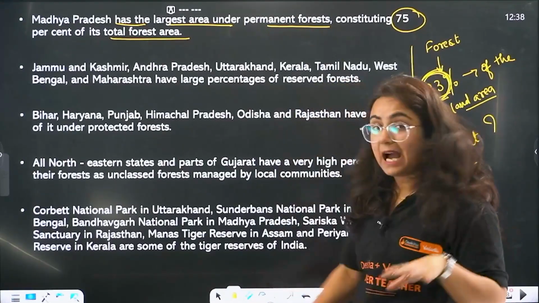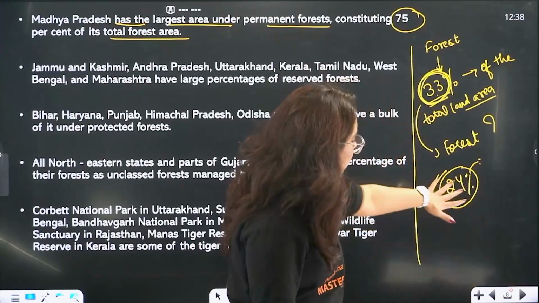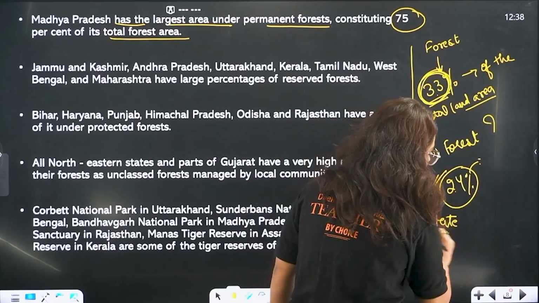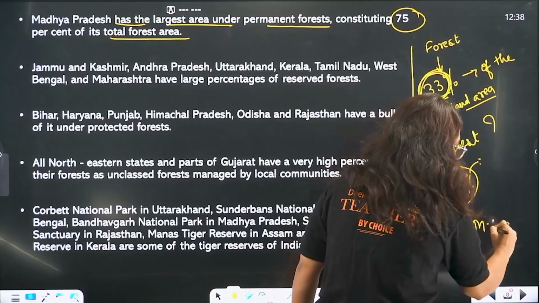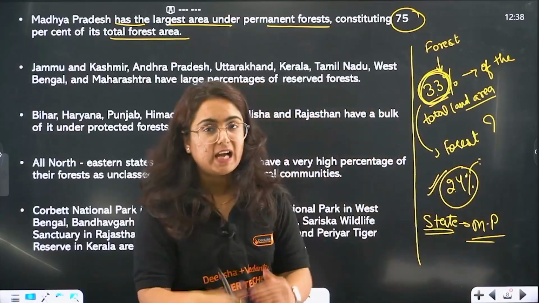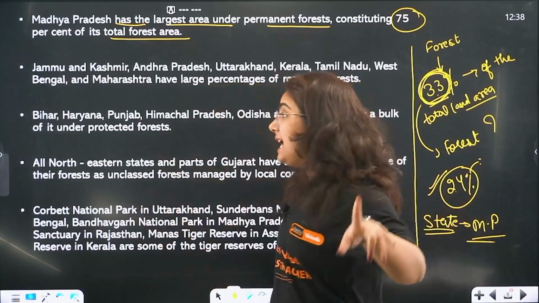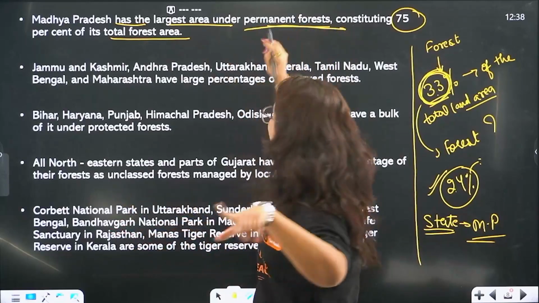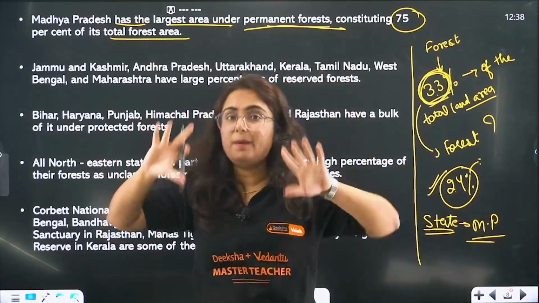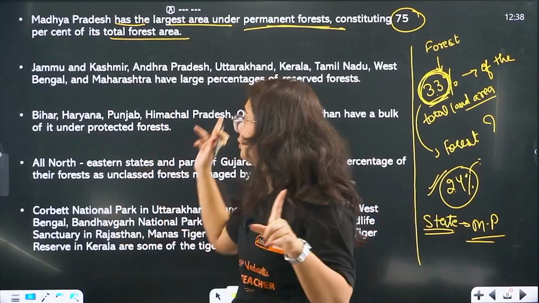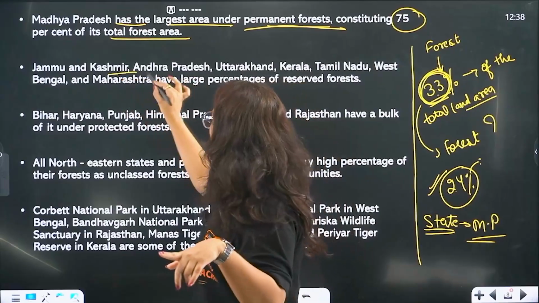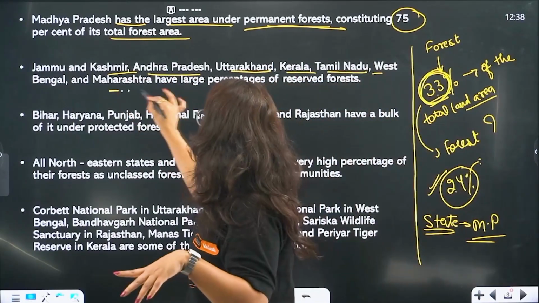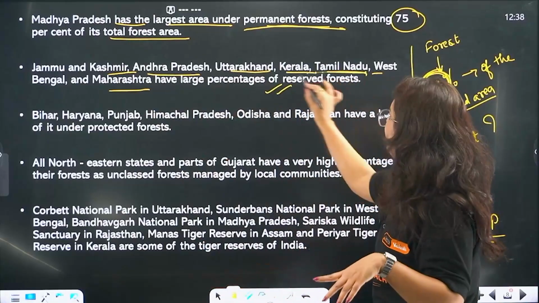Still we are lacking 9% to get this nationally decided ratio. But what I want to tell you is that in this 24%, the state with the highest forest cover is Madhya Pradesh, first thing. And similarly, Madhya Pradesh is the state with the largest permanent forest. Get it? Okay. Jammu and Kashmir, Andhra Pradesh, Uttarakhand, Kerala, Tamil Nadu, West Bengal and Maharashtra have a large percentage of reserved forest.